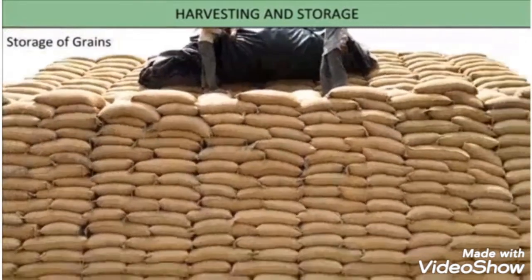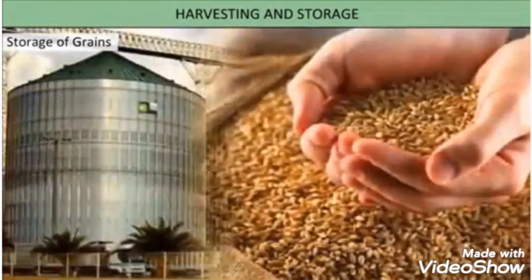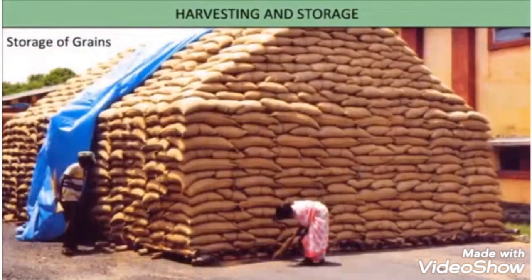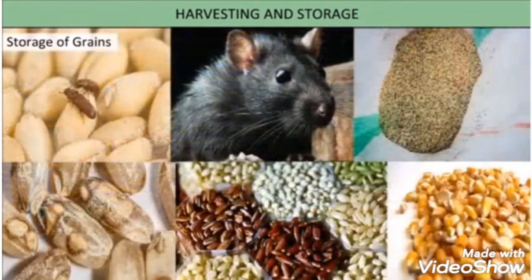The structure design of storage pots and their construction also plays a vital role in storing grains. Storage losses constitute a major share of food grain loss in post-production operations. Some biotic and abiotic factors are responsible for loss of quality of food grains, poor germinability of grains, etc. These factors are insects, rodents, microbes, bacteria, fungi, moisture, and temperature.